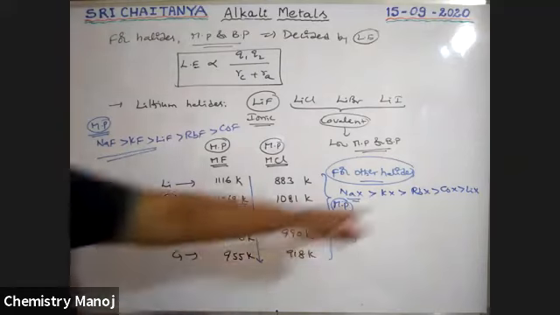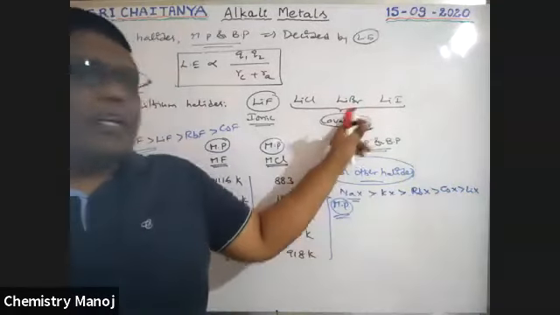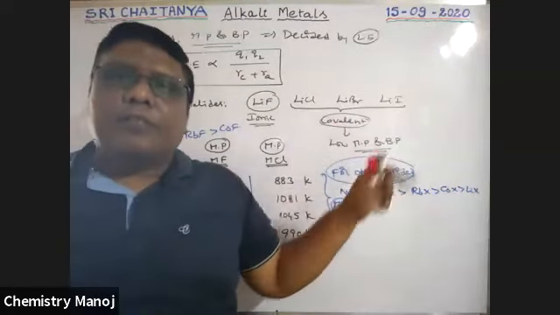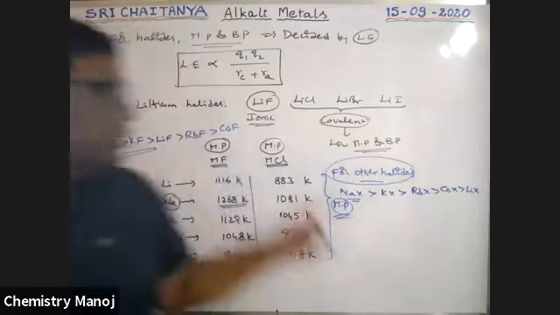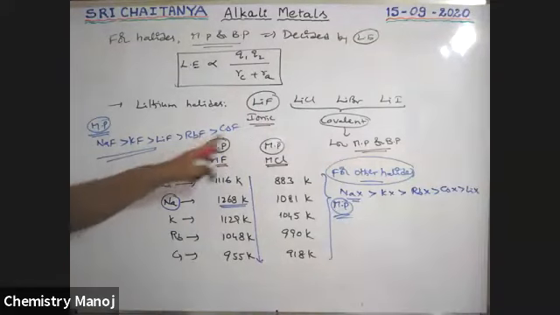Lithium halides, as I already explained, boys, are covalent, so they have lower melting and boiling points. But lithium fluoride is ionic, that's why this is the order in case of fluorides.